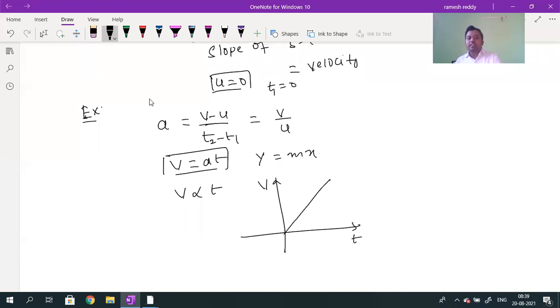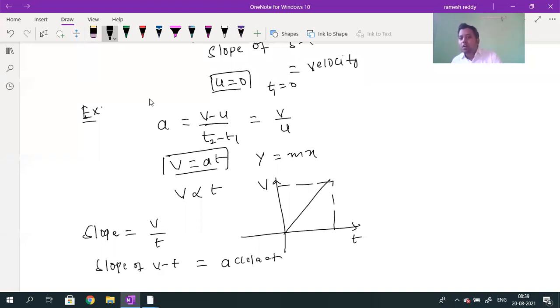What is the slope of the straight line? Slope is y coordinate by x coordinate. What is the y coordinate value? v. The x coordinate value is t. So v by t will give you acceleration. So the slope of the VT graph will give you acceleration. V by t, the answer is acceleration.